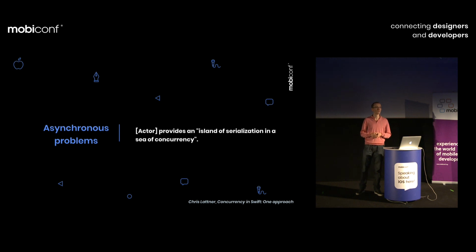Chris Lattner, creator of Swift, used a very beautiful metaphor that actors provide an island of serialization in the sea of concurrency. So we will try to reduce a difficult problem that involves concurrency into a serialized string, which is easier to model.